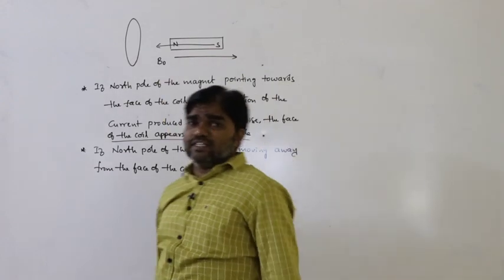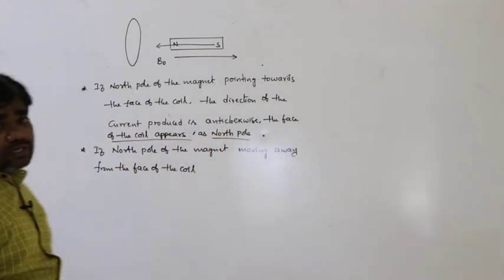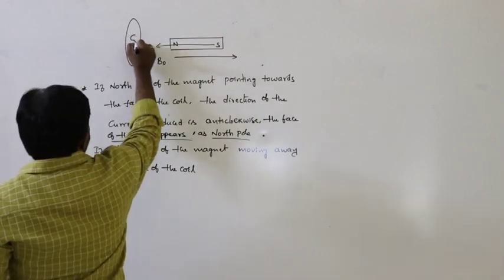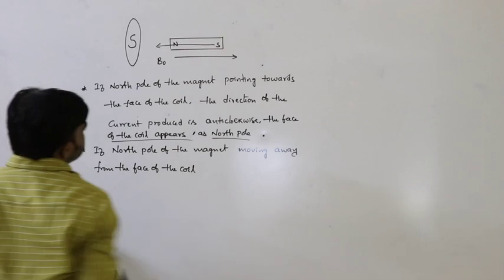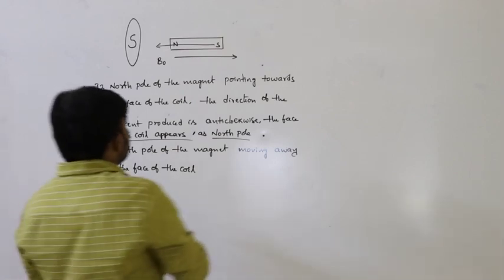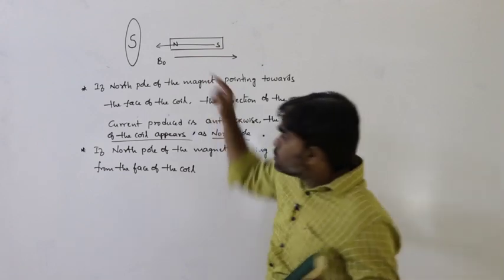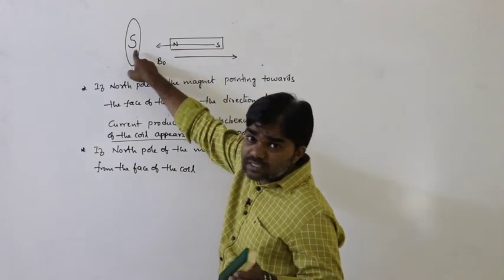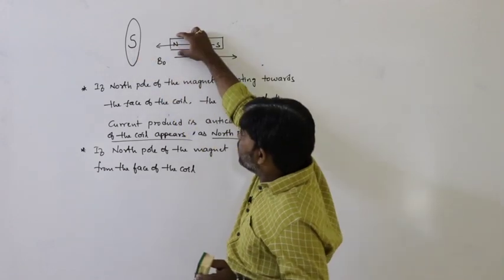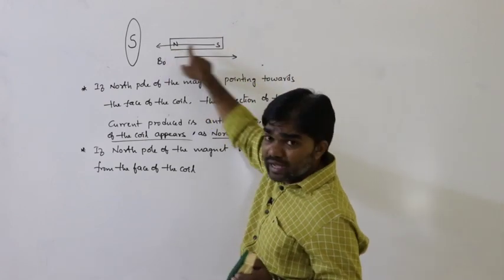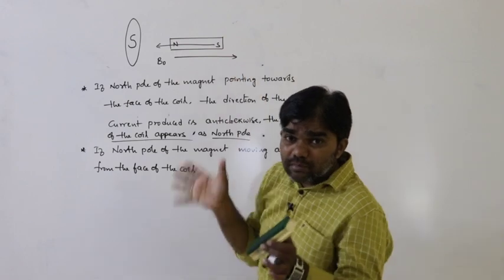To oppose the decrease in the magnetic field, here the face of the coil appears as south pole, which gives attraction. For example, if the magnet is moving towards the coil, there must be opposition, so the face of the coil appears as north pole. If the north pole is moving away from the face of the coil, there must be attraction.